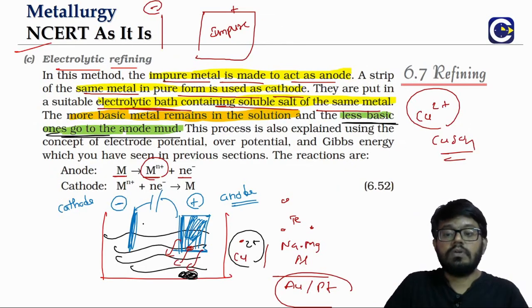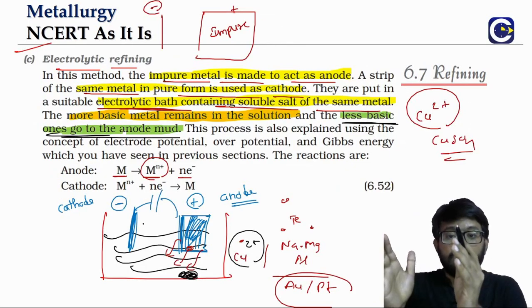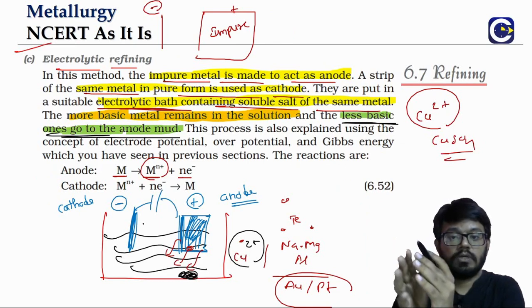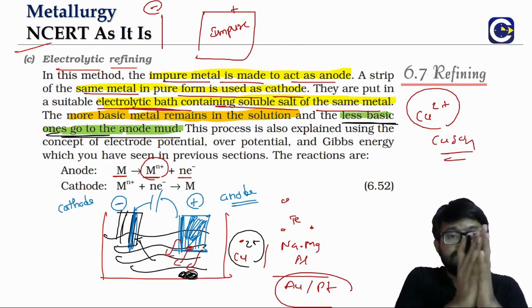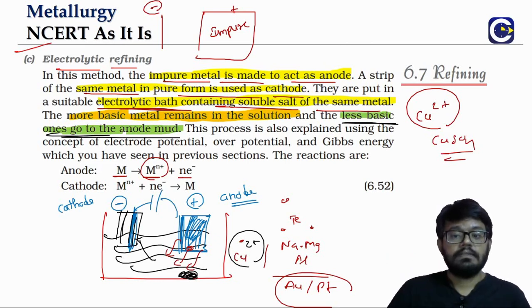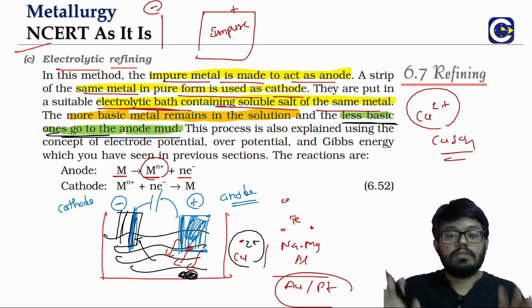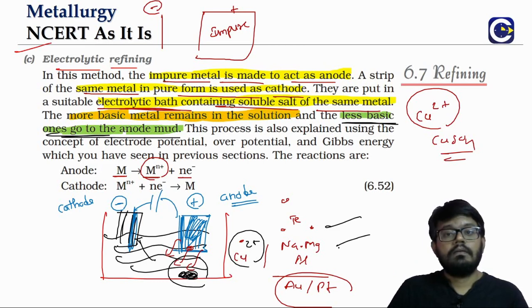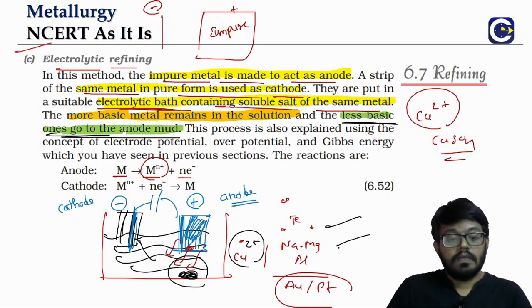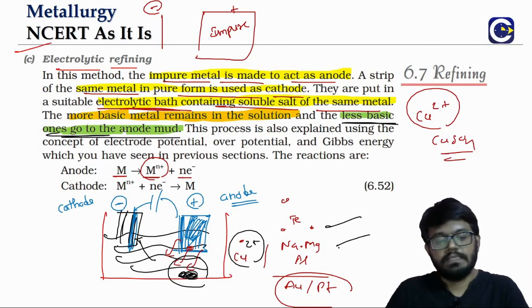So as a result, over a period of time, the copper from the anode is going to come out and come into solution. And from solution, the copper is going to be depositing. So we will see what? The cathode size will be gradually increasing. Anode size will gradually decrease. When you close the electrolysis, you will see that there will be a lot of anode mud exactly below the anode, and all the highly reactive metal ions will be in the solution. The copper metal is deposited on the cathode. The cathode will now become what? Thick in terms of size.